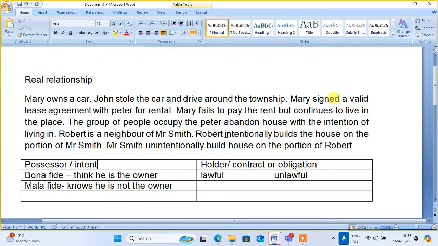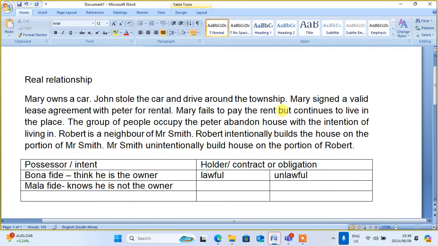Then they said that Mary signed a valid lease agreement. Remember, an agreement arises out of an obligation or contract. It means that now the person is a holder, not a possessor. Possessor deals with the intent of the person; this one arises out of the contract.